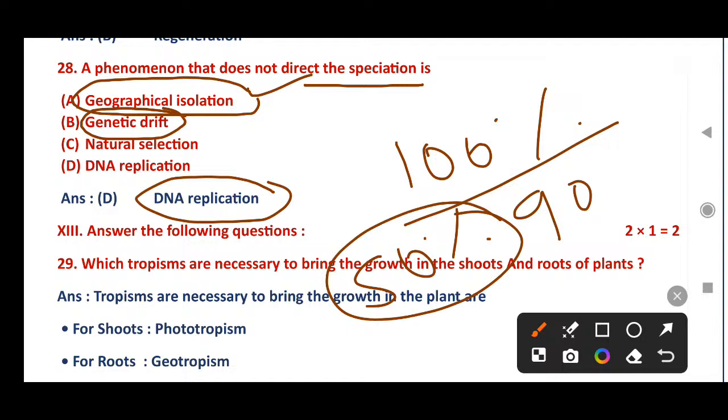And whatever speciation occurred because of DNA replication, if that survives to lead a life, then only natural selection. That's why natural selection does not directly affect speciation. That's why, in my point of view, the right answer is natural selection.